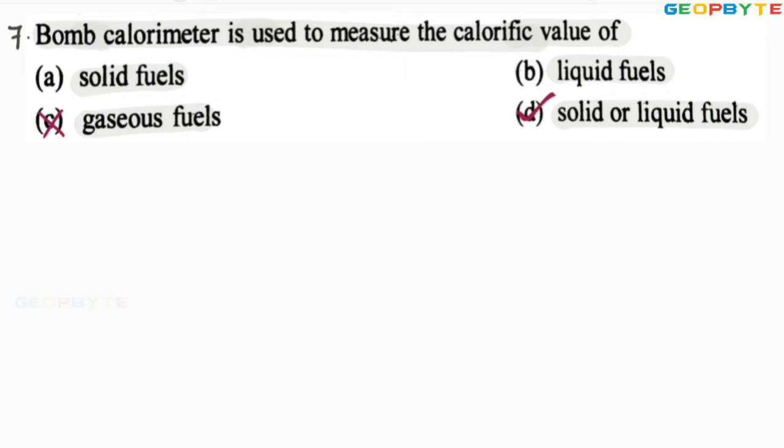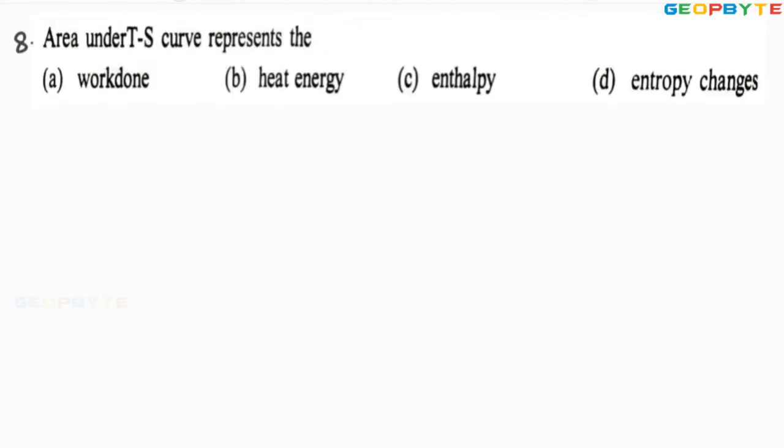Remember, bomb calorimeter is used for finding the calorific value of both solid and liquid fuels, whereas Junkers gas calorimeter is used for measuring the calorific value of gaseous fuels only. I hope you got my point. Shall we take another problem? Yes. Look at the eighth problem.